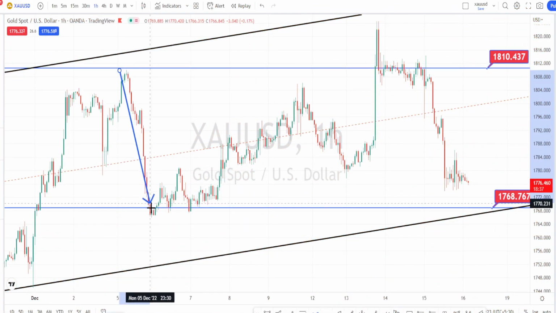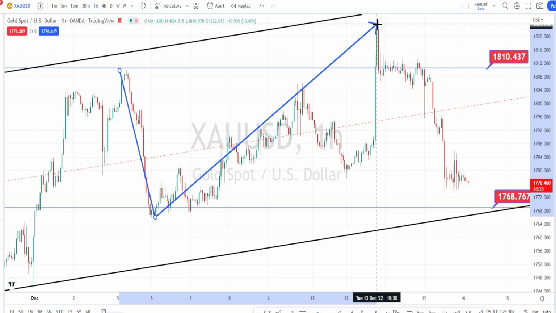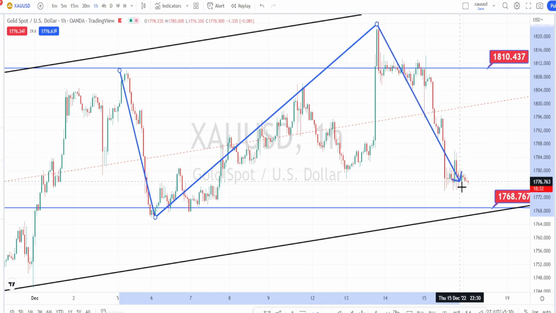Let us look at the price action in hourly time frame. I am in hourly time frame. Again in hourly time frame also we are noticing the price action to be trending on the bullish trend. It has not broken the previous low of 1768, although it is in a bearish trend for now.